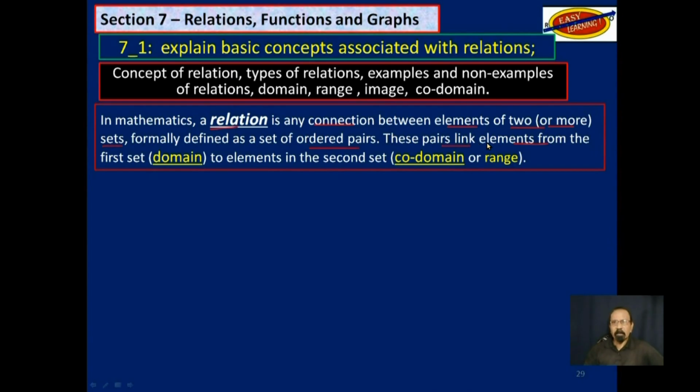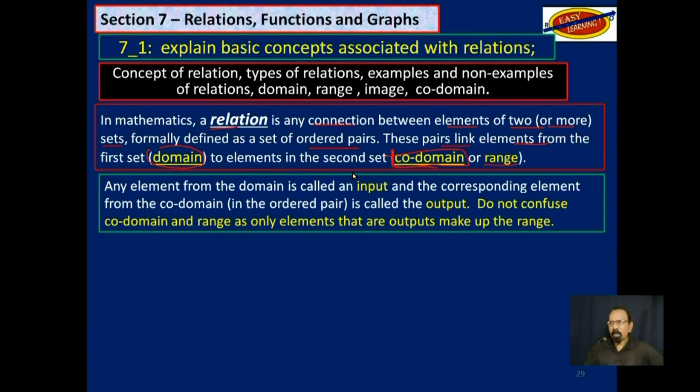These pairs link elements from the first set, which is called the domain, to elements of the second set, which is called the codomain. And those particular elements that are connected are called the range.